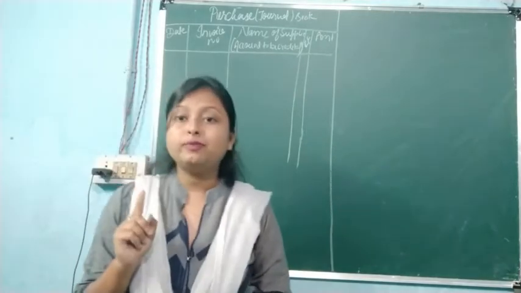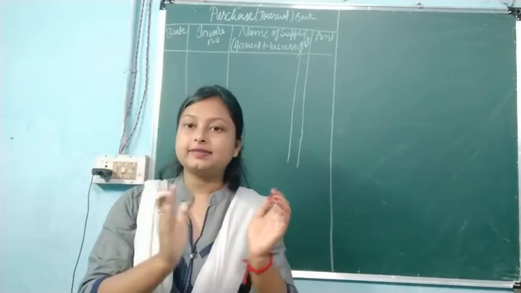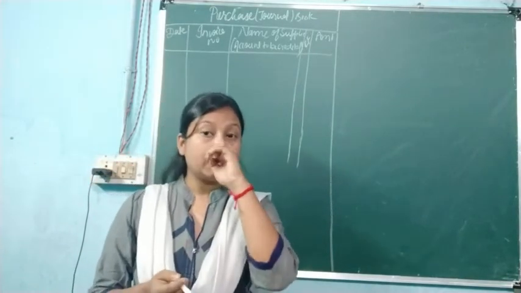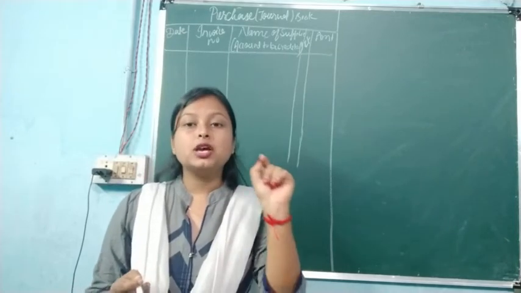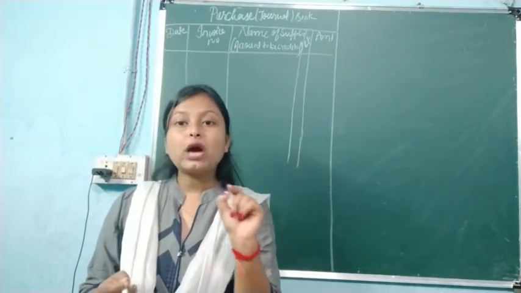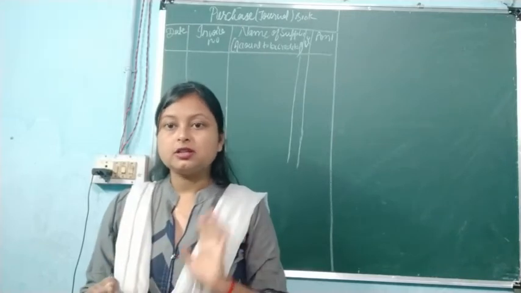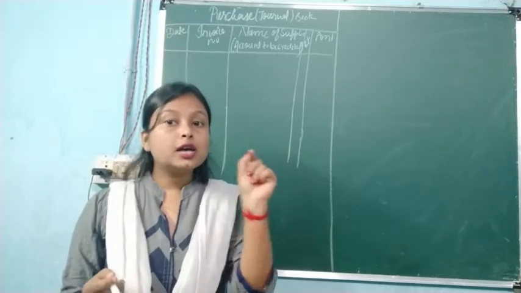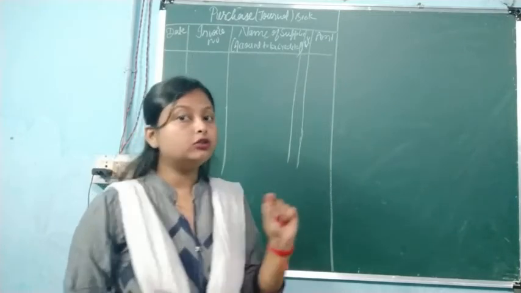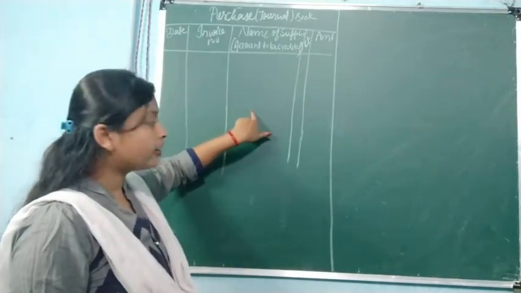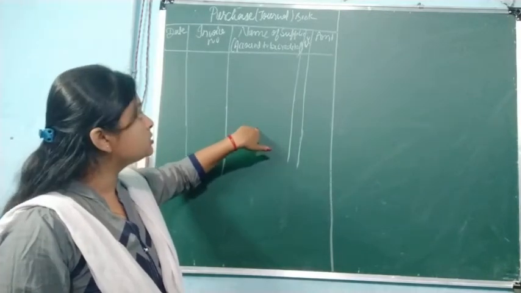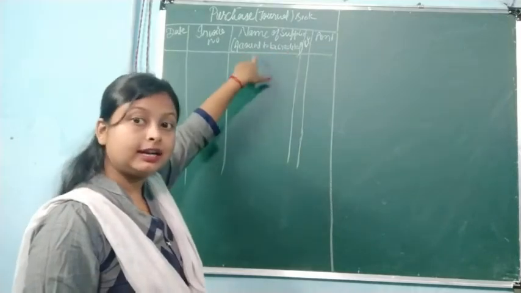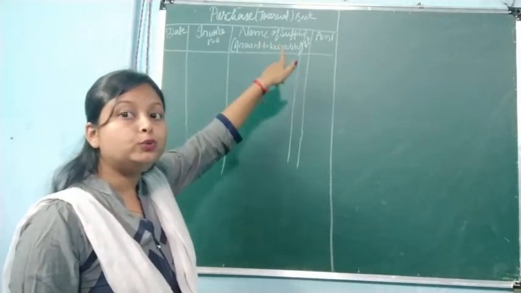Suppose we have purchased goods from XYZ Limited. What will be the journal entry? We have purchased the goods, so the journal entry will be: Purchase account debit to XYZ Traders. Like this we'll write down. So whose account will be credited? XYZ account, no? So that's why we are going to write down the name of the traders from whom we purchase, and whose account will be credited. That's why here I have written account to be credited.